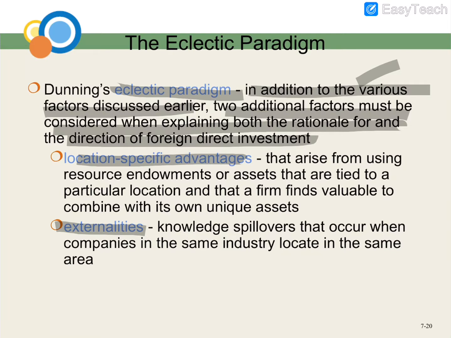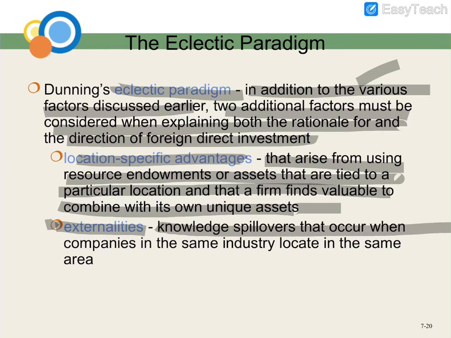Location-specific advantage arises from using resource endowments or assets that are tied to a particular location, and that the firm finds valuable to combine with its own unique assets and knowledge. Externalities are the knowledge spillovers that occur when companies in the same industry locate in the same area. So this is externality: same industry, located in the same area.